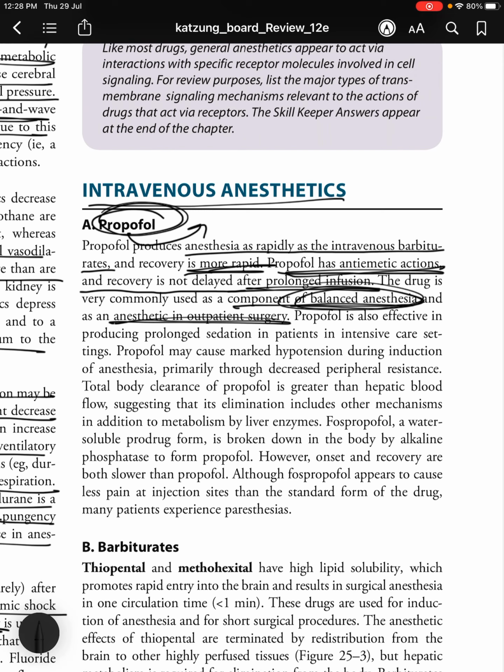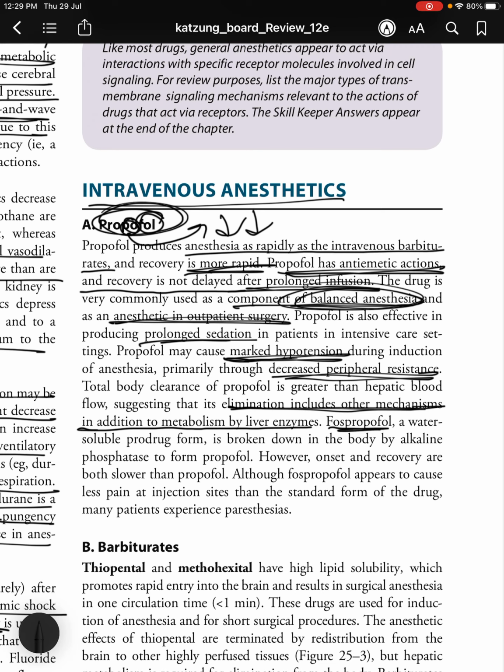Propofol is also effective in producing prolonged sedation. Proper balance, prolonged sedation in patients in intensive care settings. Propofol may cause marked hypotension. Po means fall, so a fall in the BP, marked hypotension during induction of anesthesia, primarily through decreased peripheral resistance. Total body clearance of propofol is greater than hepatic blood flow, suggesting that its elimination includes other mechanisms in addition to metabolism by liver enzymes.